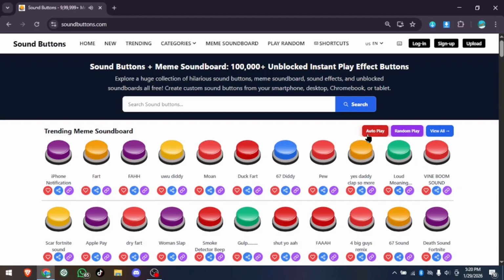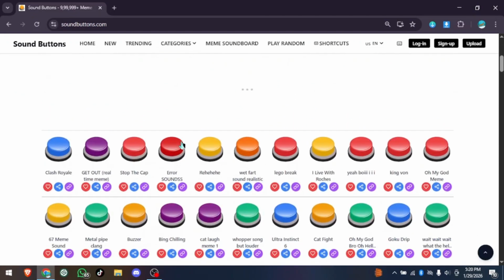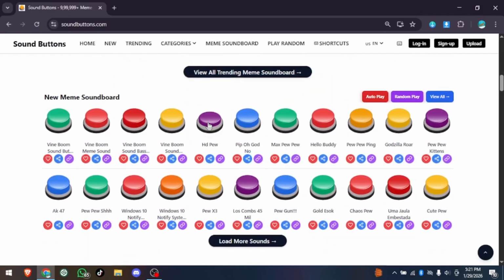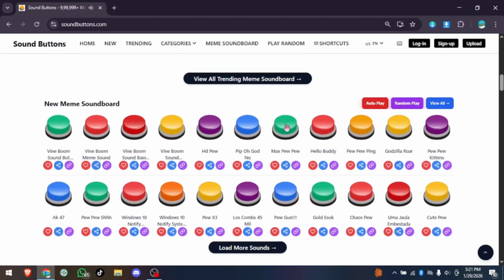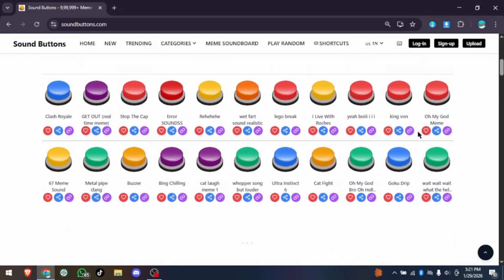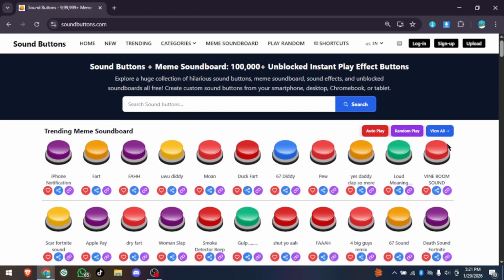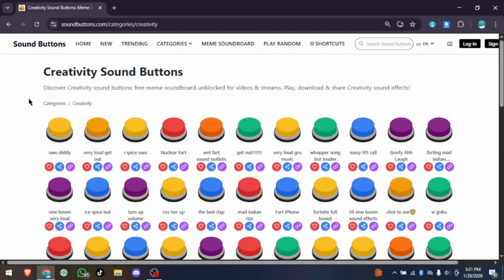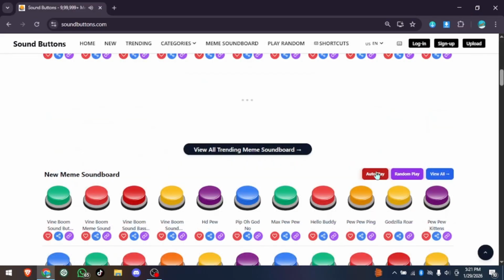These sounds are perfect for memes, gaming, streaming, content creation, and fun. Scroll down to explore the trending meme soundboard, where you'll find viral and popular sounds updated regularly. You can also explore different soundboards from the categories menu, including meme soundboards, prank sounds, kid soundboards, reaction sounds, and more. You can turn on autoplay to let sounds play continuously without clicking each button.